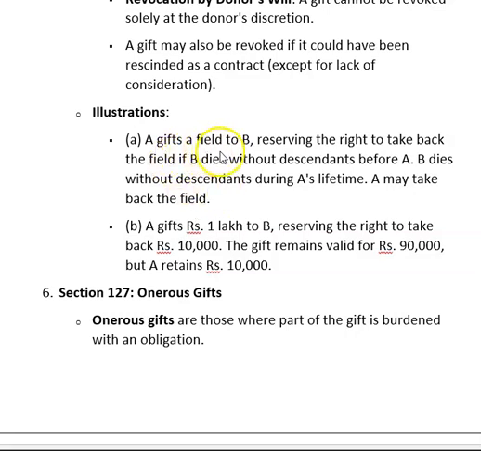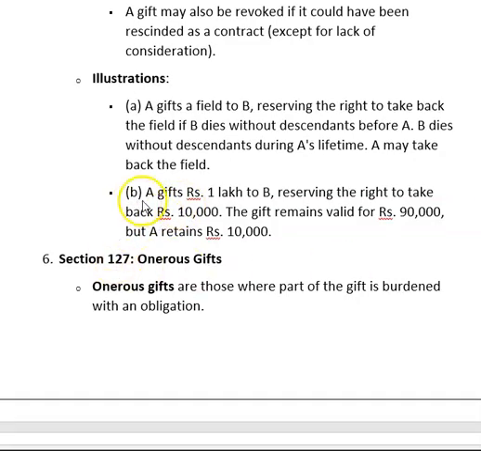A gifts a field to B, reserving the right to take back the field if B dies without descendant, means कोई उत्तराधिकारी, before A. B dies without descendant during A's lifetime. A may take back the field. Second example. A gifts rupees 1 lakh to B, reserving the right to take back rupees 10,000. The gift remained valid for rupees 90,000, but A returned rupees 10,000. Hope both examples are clear.